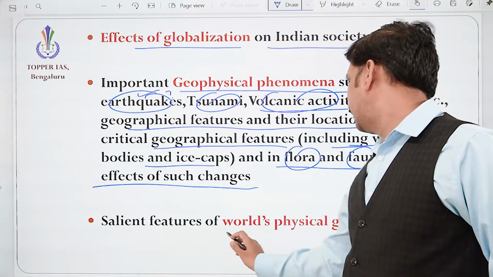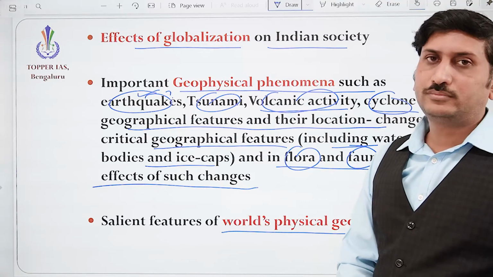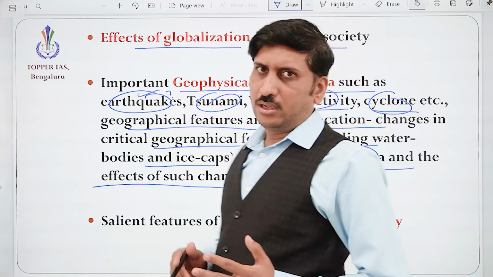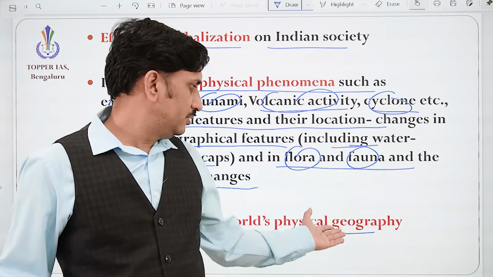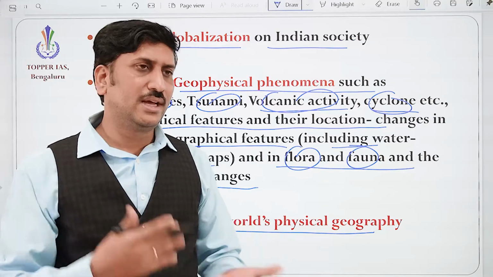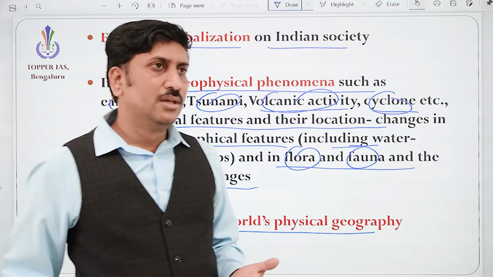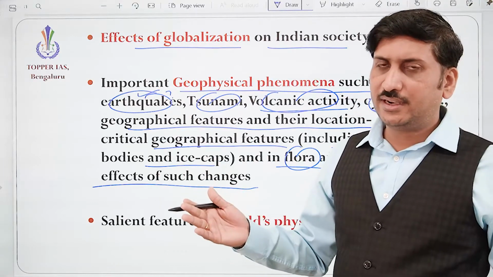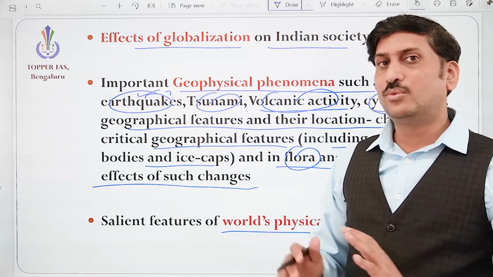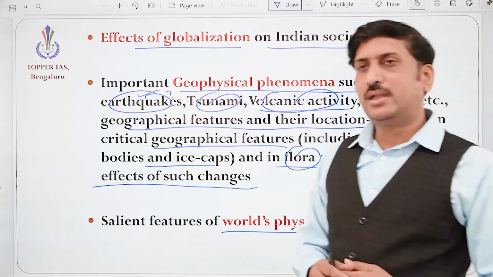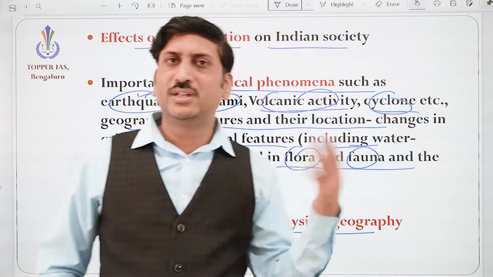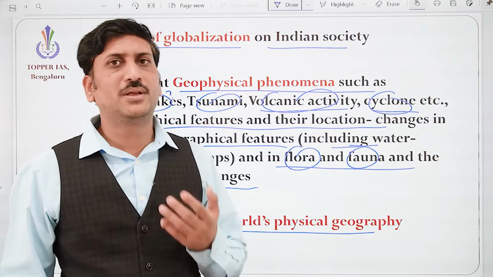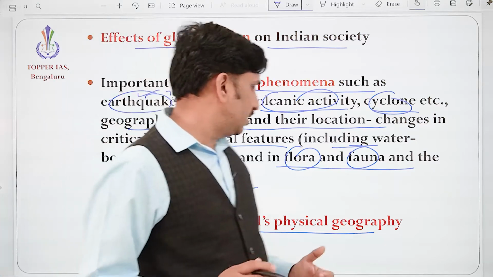And the salient features of the world's physical geography. This is mainly about, for example, cold currents or warm currents, correct? How the currents are generated, and how they impact the climate or water bodies. Take the different river systems across the world: what is their impact, and how do they provide economic opportunity? So basically it is talking about the salient features.